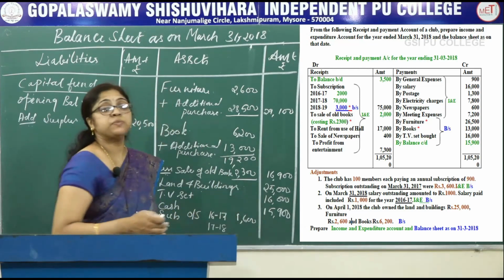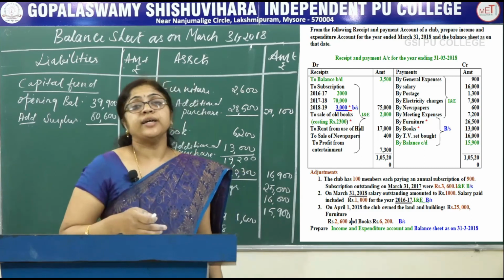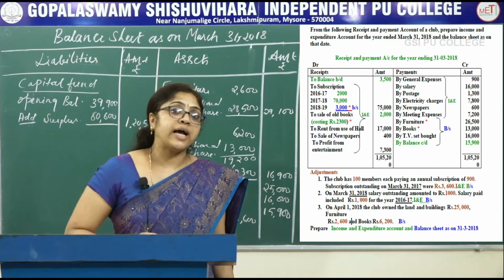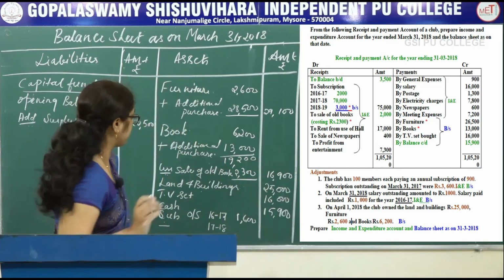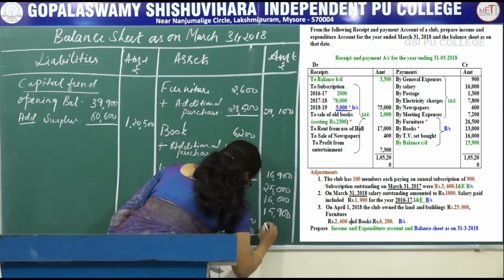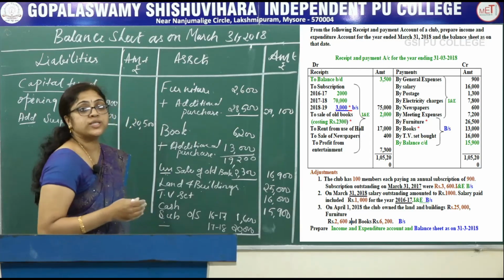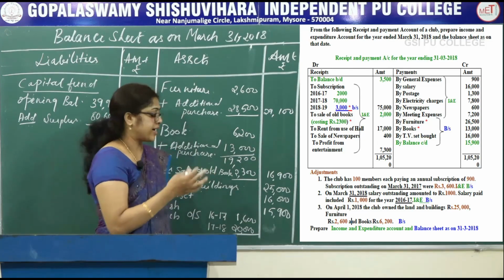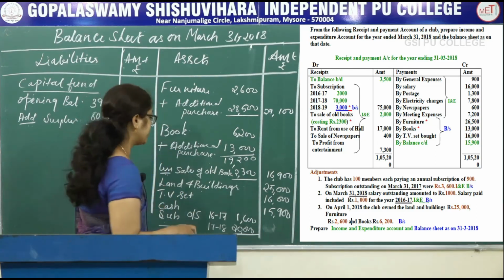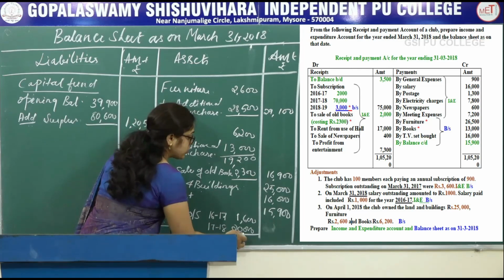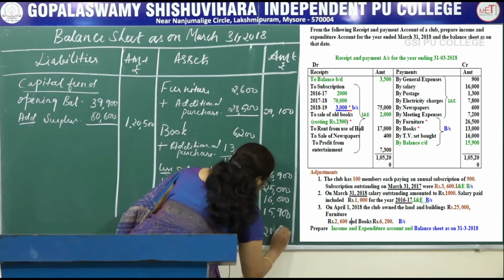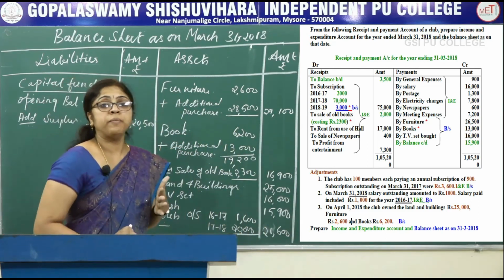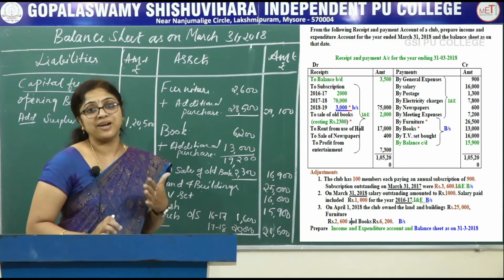And subscription outstanding related to 17-18, that is related to current year, we already calculated, that is 20,000. It is in the income and expenditure account credit side. So 17-18 outstanding is 20,000. When we add, we will get 21,600.